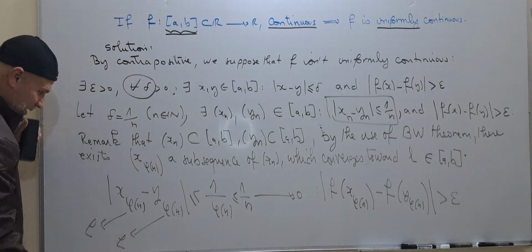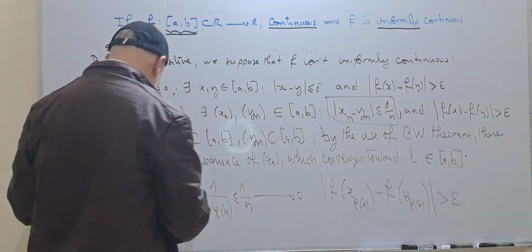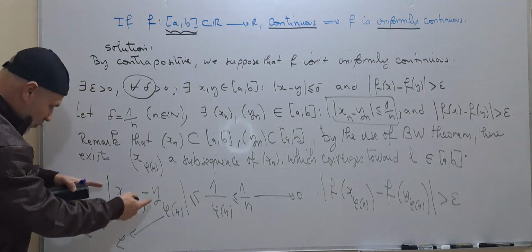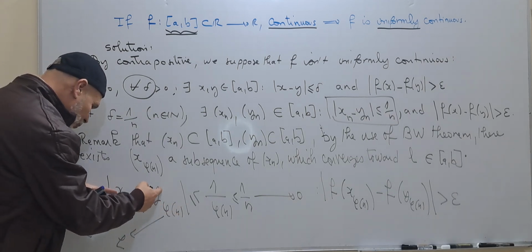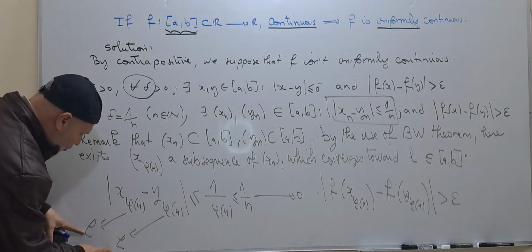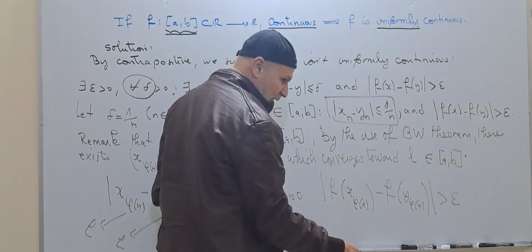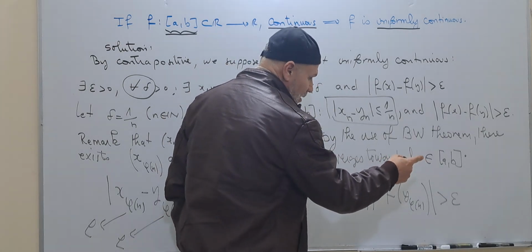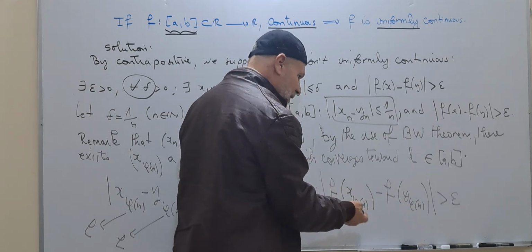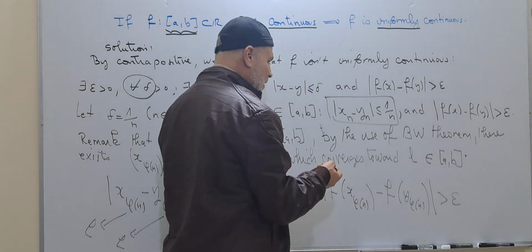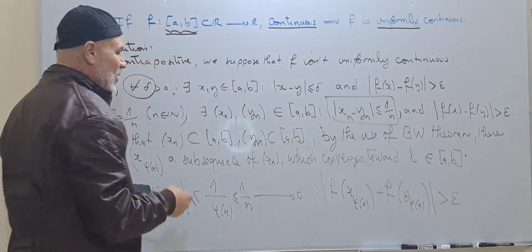We can call them sequences. We have two elements which converge to the same limit, but the images by f of the first and the second converge to two different limits. This means that actually f is not continuous. This is a contradiction with the hypothesis that it is continuous.